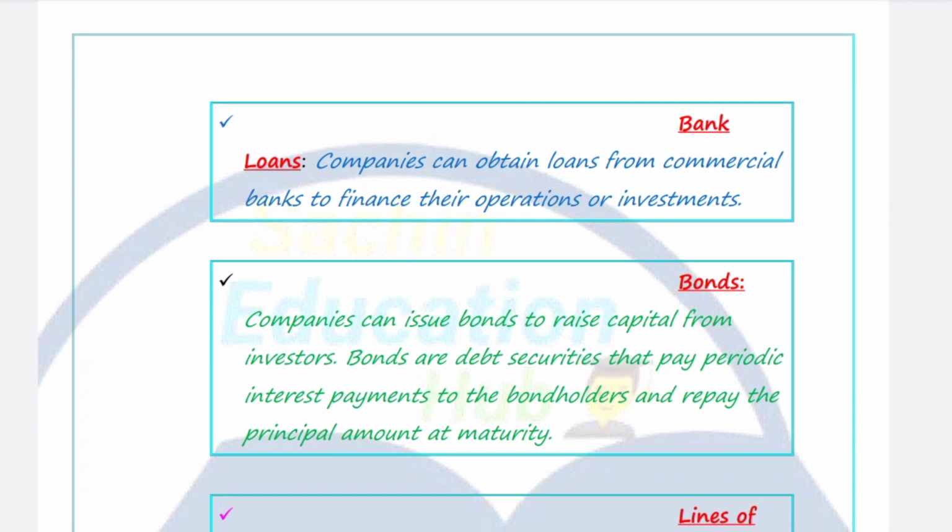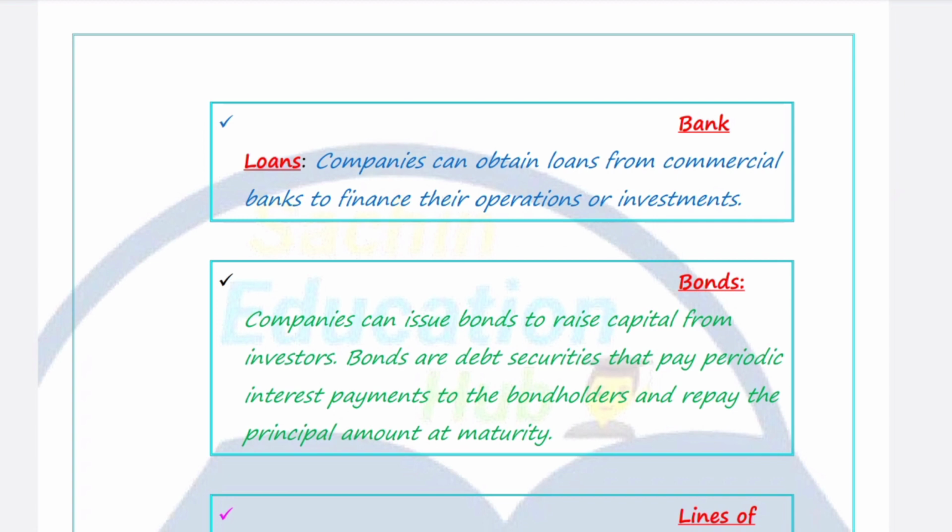Secondly, bonds. The second one is bonds. This is also a source of finance for the company. A company can easily issue bonds to investors for the purpose of raising capital. As you know, bonds are a debt security, paying periodic interest payments to the bondholder and repaying the principal amount at maturity, right?